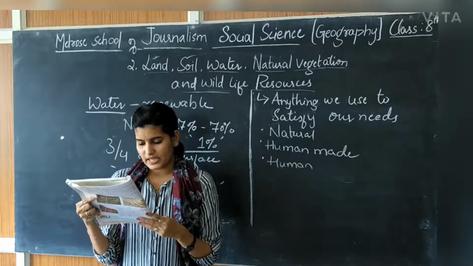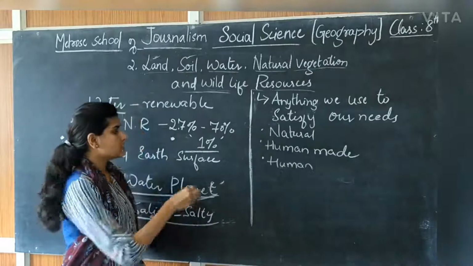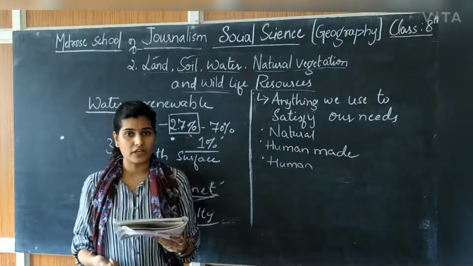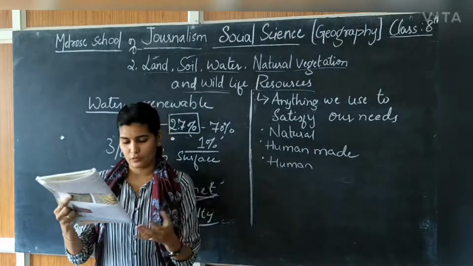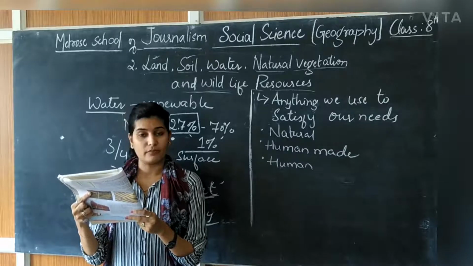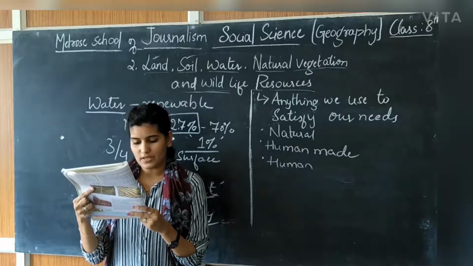Fresh water is therefore the most precious substance on earth. It is more important for the survival of everyone. Water can neither be added nor subtracted from earth. Its total volume remains constant.